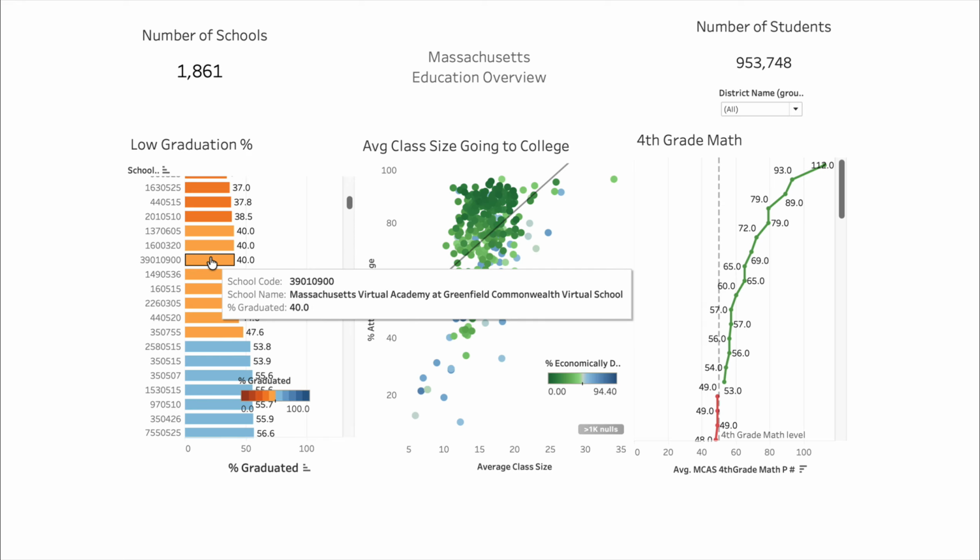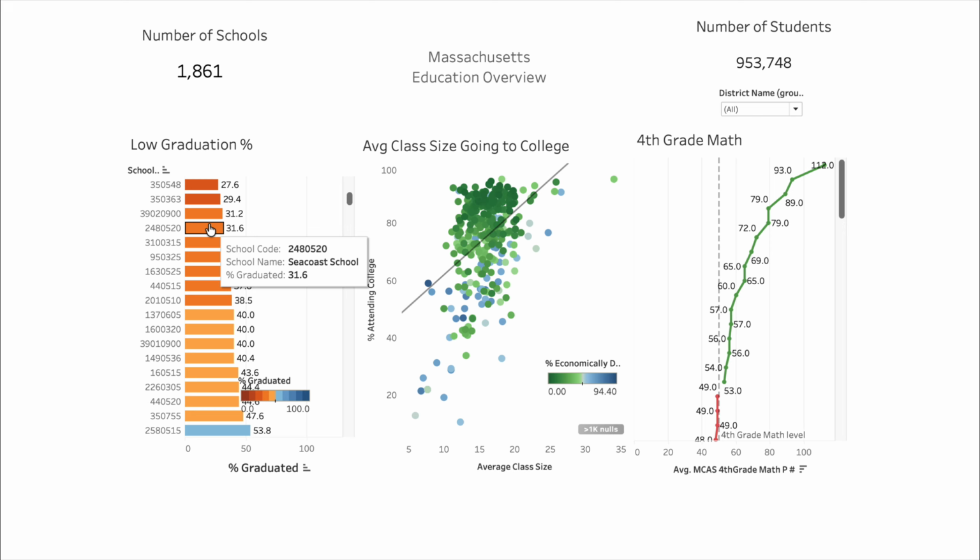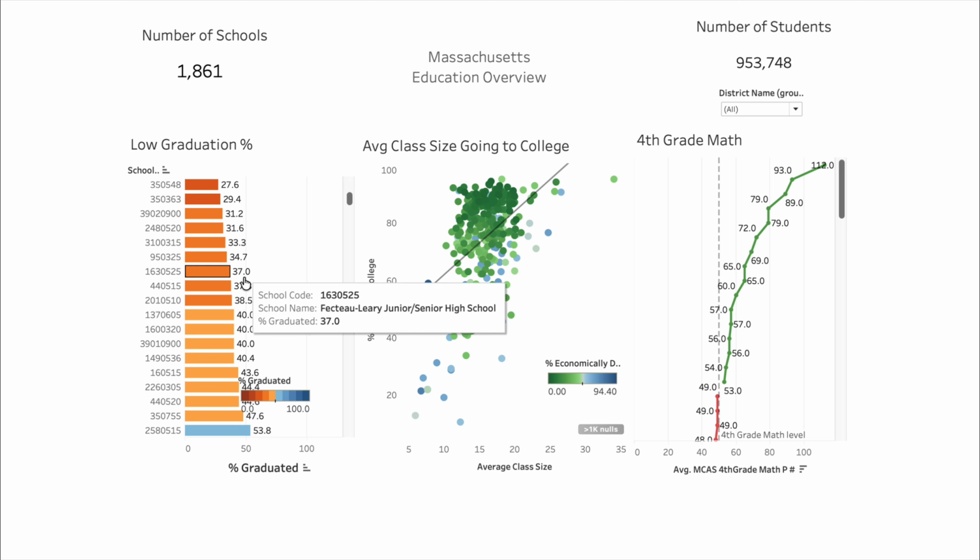And the one nice thing with Tableau is you hover over any of these data points, and it can tell you the details behind it. So, for example, I picked the long one: Massachusetts Virtual Academy at Greenfield Commonwealth Virtual School. Wow, say that three times fast. They're at a 40% graduation rate. If we go up and look at, there we go, Seacoast School. That's an easy one to say. They're at 31%. So these 37 schools that fall below the 50% line, we're only looking at 2% of the total state school system. So there might be some low-hanging fruit. That'd be a good place to start.